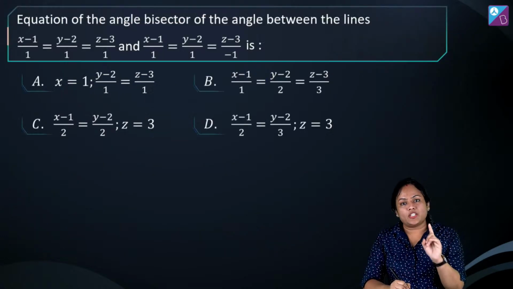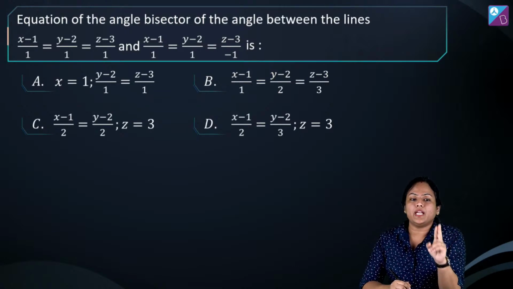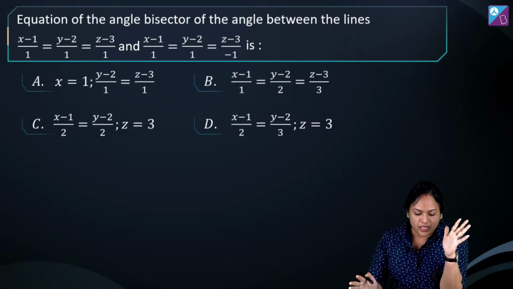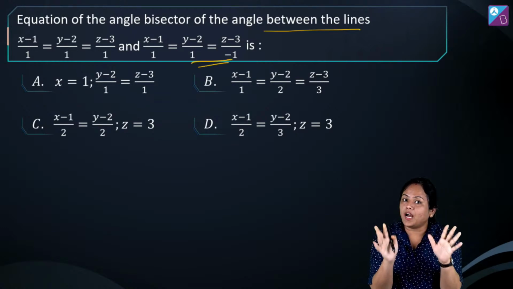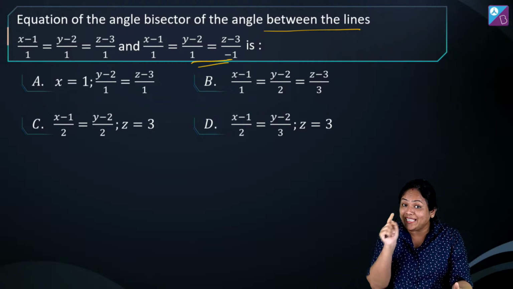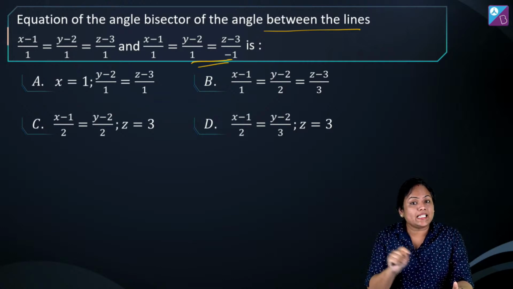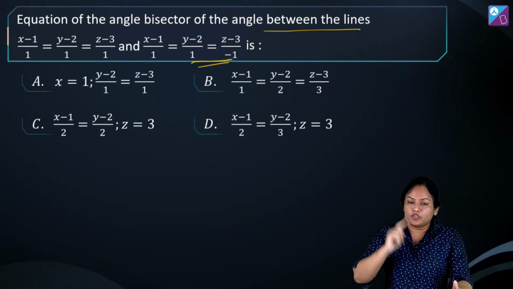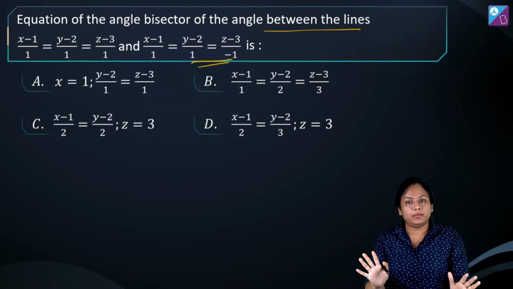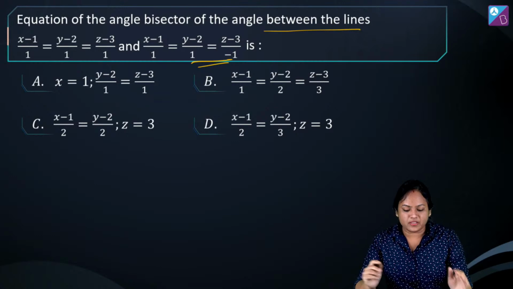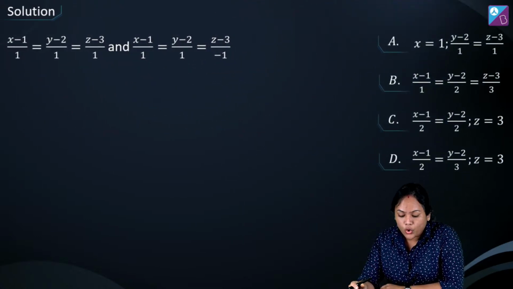Alright? तो एक क्वेश्चन करते हैं इसके ऊपर जल्दी से. You have to tell me what is the answer for this question. You have to find equation of angle bisector of angle between 2 lines. अब यहाँ पर DRs दिए हुए हैं. ठीक है, DRs are given. Don't forget, DC नहीं दिए हुए हैं, DRs दिए हुए हैं. So you have to find DC and then you have to tell me which of the answer will be correct. So जल्दी से निकालो फटाफट से क्या ऑप्शन सही आएगा out of all these 4.